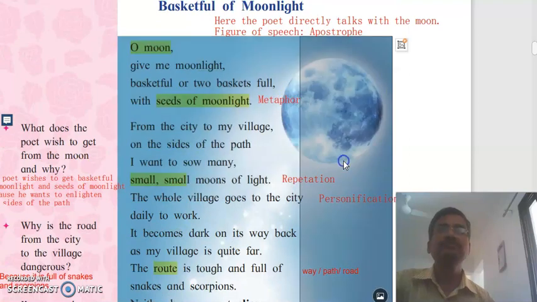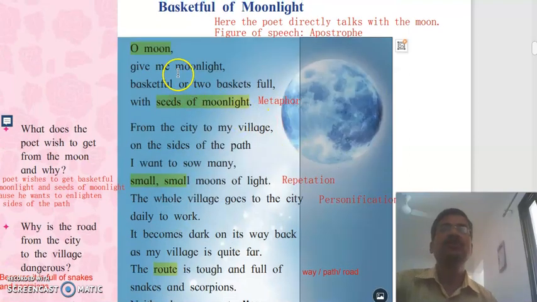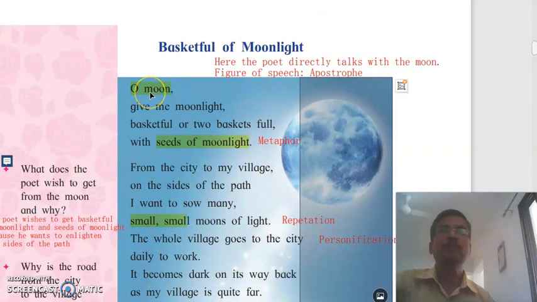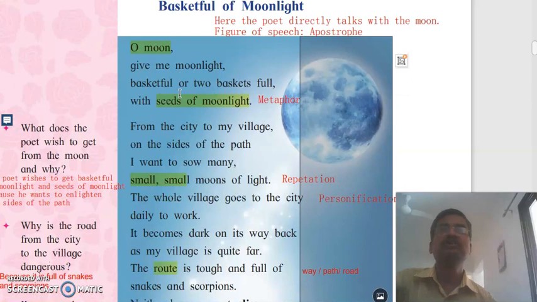Students, this is the story of a small boy. That small boy talks with the moon. Let us see what the boy says to the moon. So, shall we start the poem? So, let us start. O moon, give me moonlight.